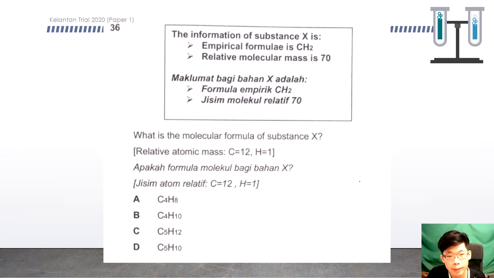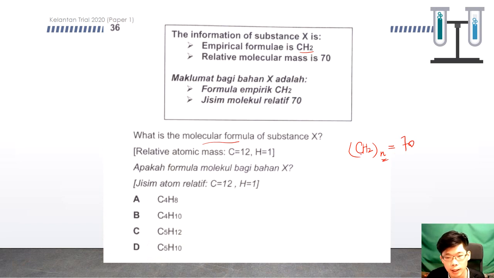Okay, the empirical formula of X is CH2. The relative molecular mass is 70. So what is the molecular formula? This question is quite straightforward. CH2 times n equals 70. We need to find out the value of n.